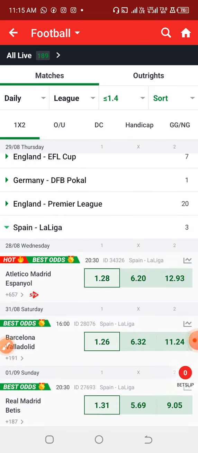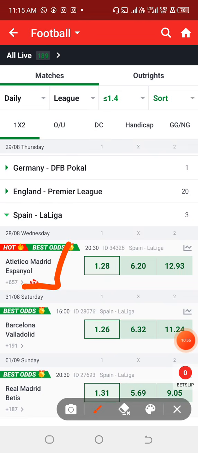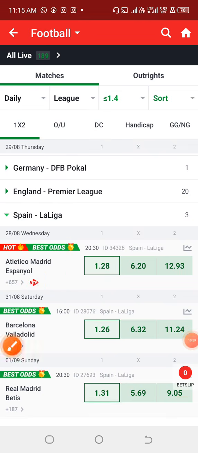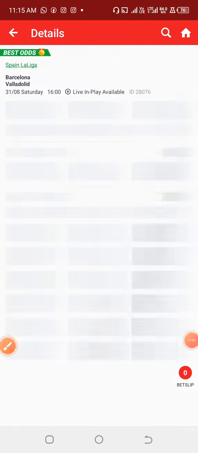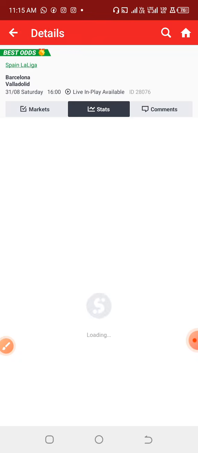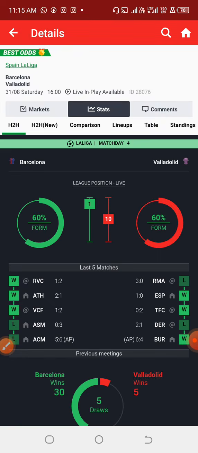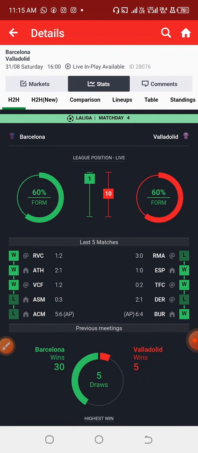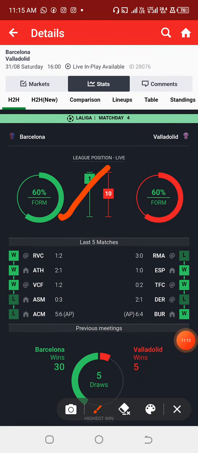leagues. Okay, we've done that of the Atletico Madrid, and let's check for Barcelona and Valladolid. Let's check the start and let's see what we have there. So now checking the form, I think both of them are having equal form, that's 60-60.